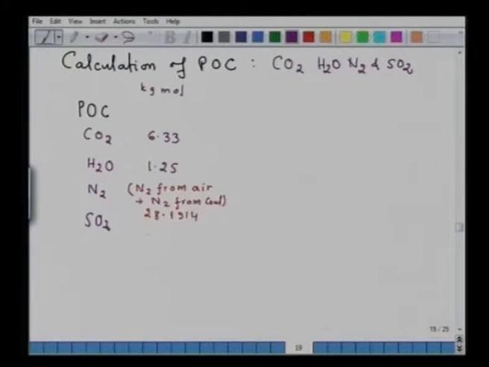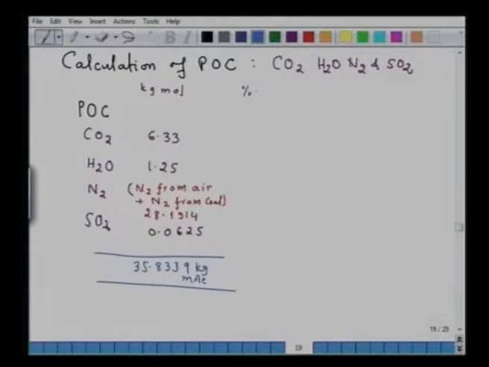SO2 is straightforward, that is 0.0625. So, if I sum total it, then sum total is coming 35.8339 kg mole.